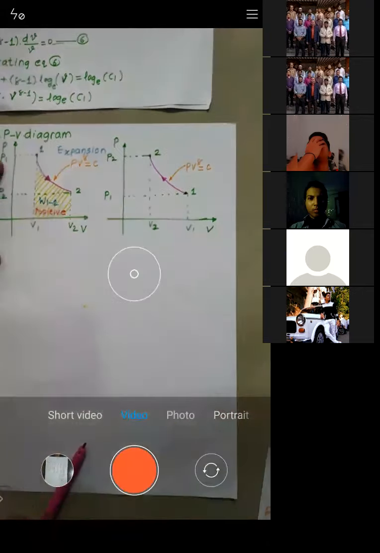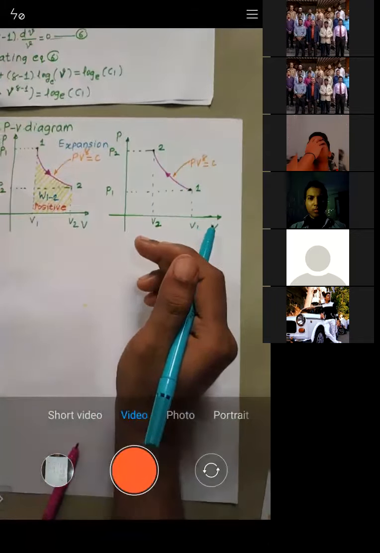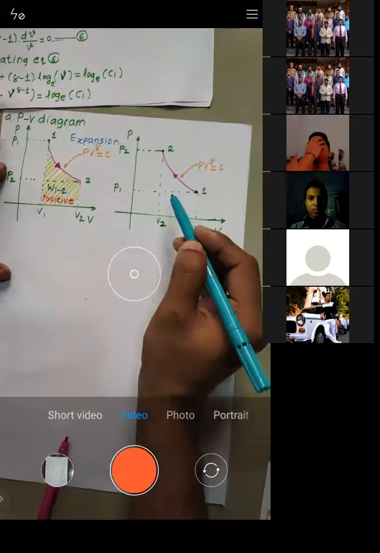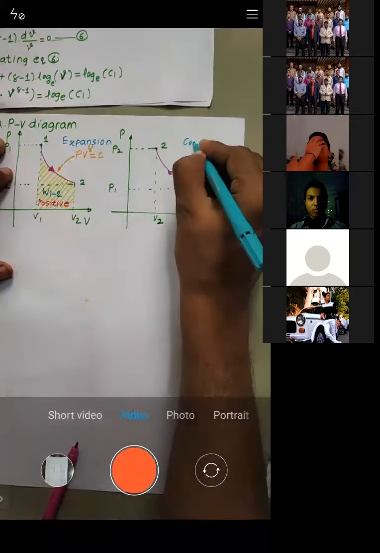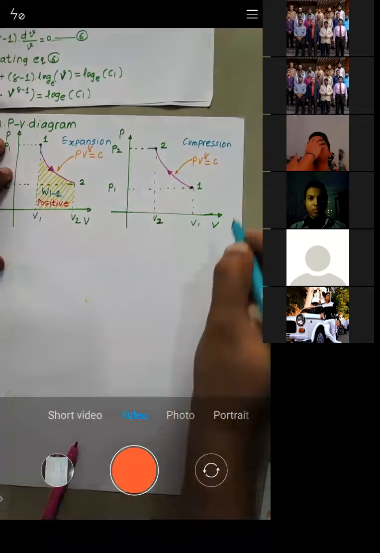Now see, during the process, what happens is pressure got increased, but volume got decreased. You can see pressure was increased, but volume was decreased. So such a process is called compression, right?